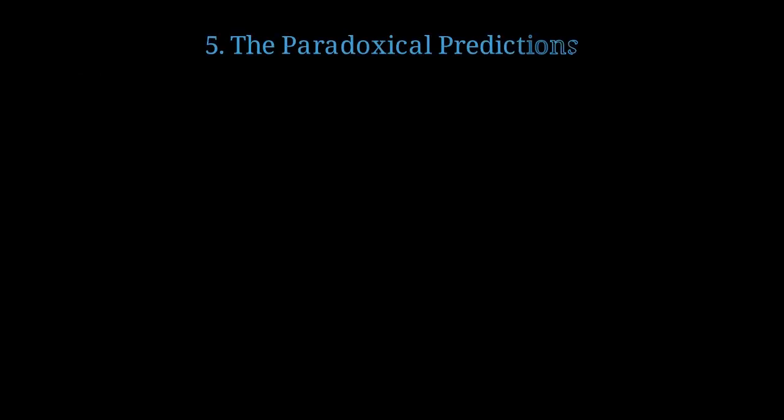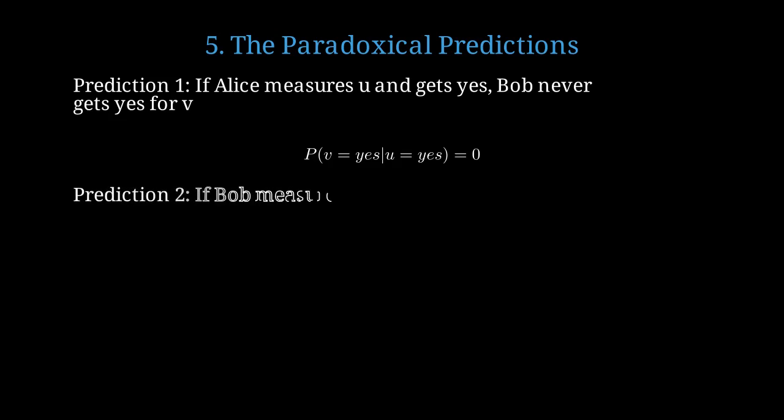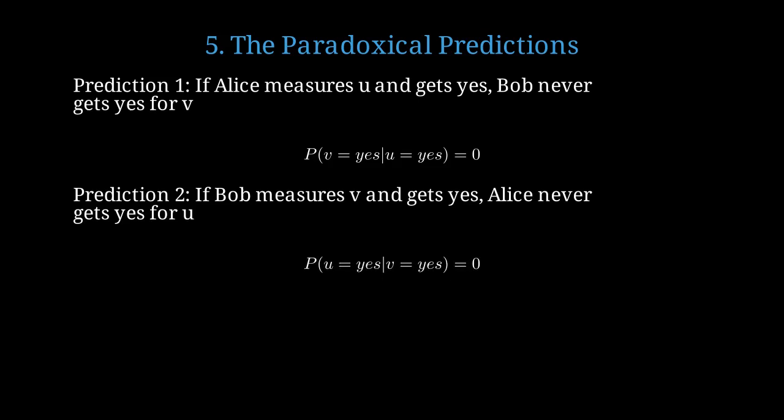Now comes the paradox. Let's see what quantum mechanics predicts for different measurement combinations. First prediction. If Alice measures in the U basis and gets outcome yes, then Bob will never get outcome yes when he measures in the V basis. Mathematically, the probability of Bob getting V equals yes, given that Alice got U equals yes, is exactly 0. Second prediction. If Bob measures V and gets yes, then Alice will never get yes when she measures U. The probability of Alice getting U equals yes, given Bob got V equals yes, is also exactly 0.